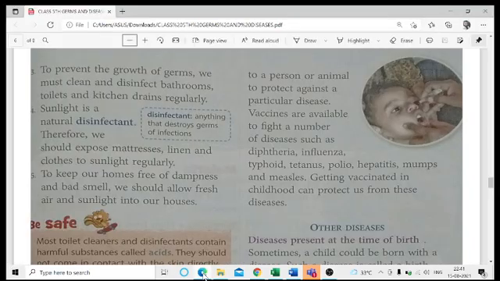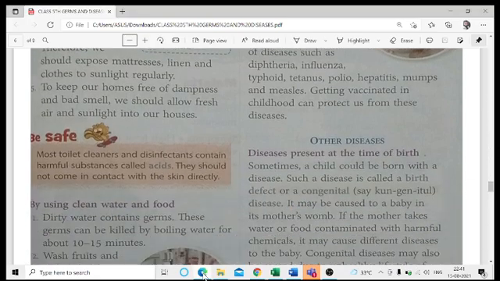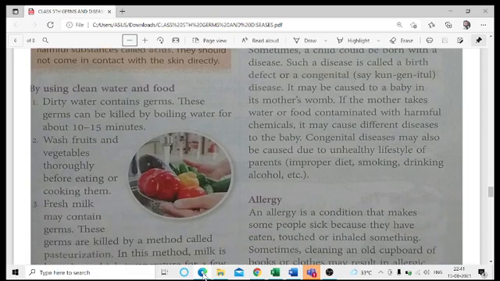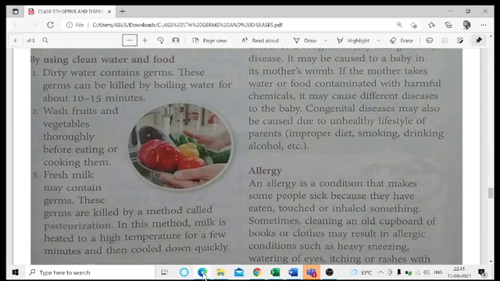When we are talking about the other things, the toilet cleaners and the disinfectants contain harmful substances called acids. So they should not come in contact with the skin directly. Remember one more thing I would like to tell you, that Harpic is most commonly used in our homes. Remember, this Harpic also is not very safe. It is also very dangerous.